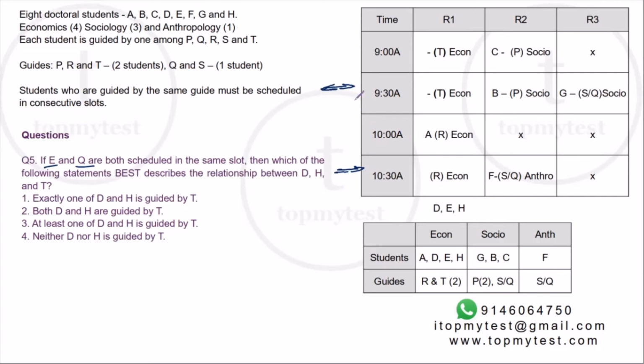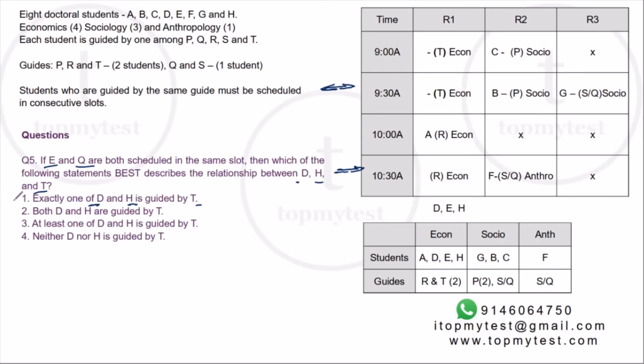Right? E and Q is possible only at 9:30 or at 10:30 if they are in the same slot. Which of the following best describes the relationship between D, H and T? D, H and T. Okay. Exactly 1 out of D and H is guided by T. Not necessarily. Both D and H can be guided by T.